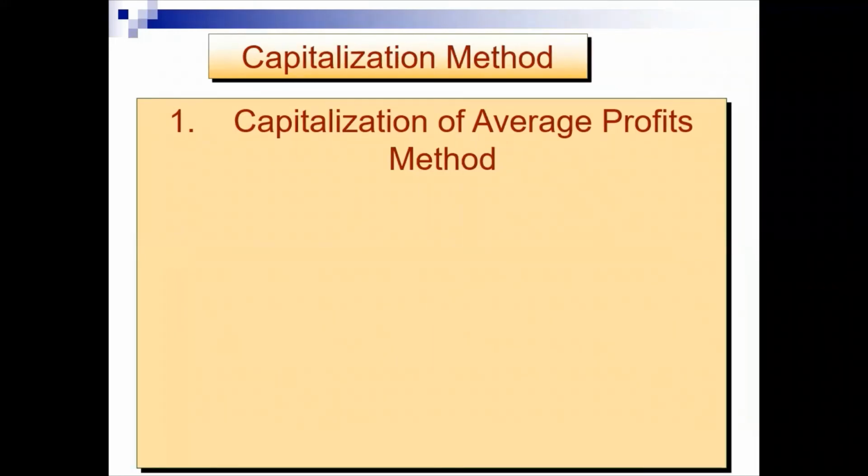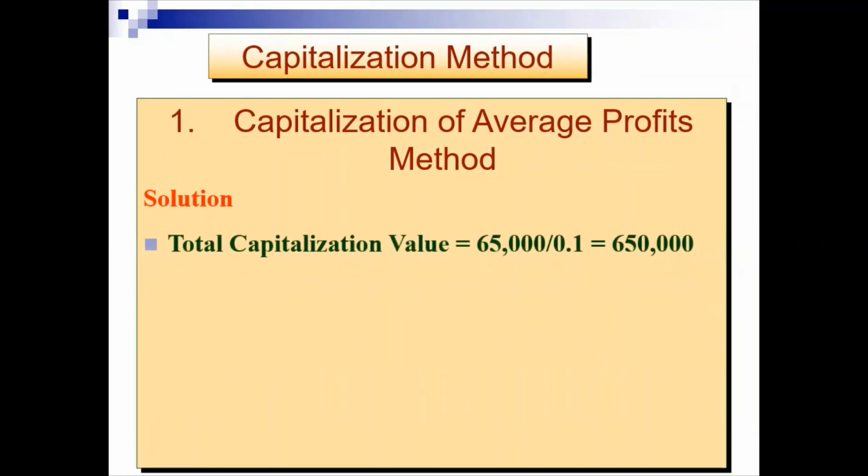The solution to that example, if we want to determine the capitalization of average profits, then the goodwill in terms of capitalization of average profit equals the following. Total capitalization value of the firm is the average profit divided by the rate of return. Average profit is 65,000.